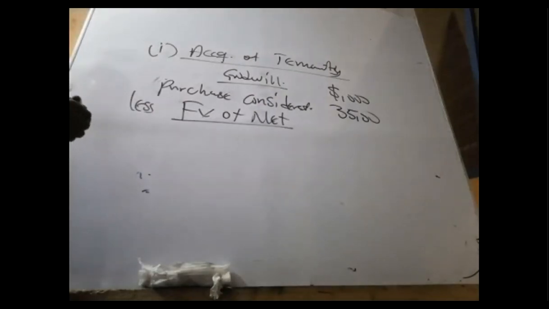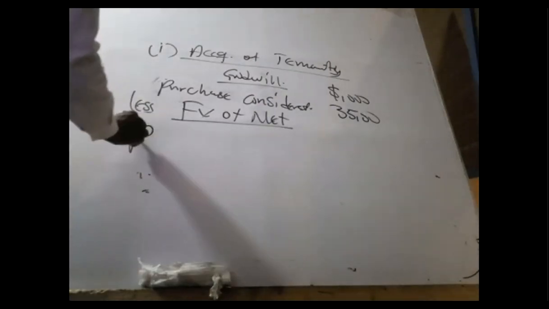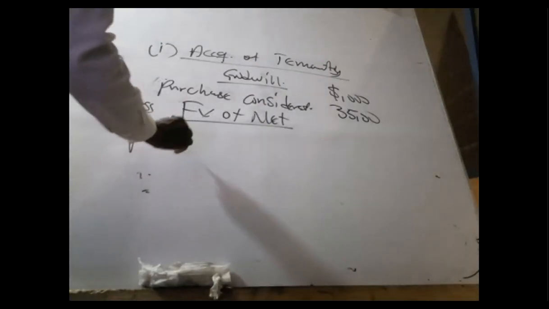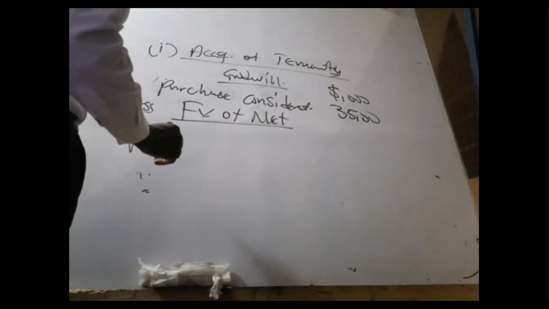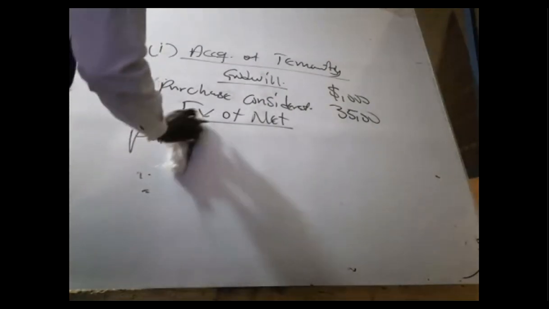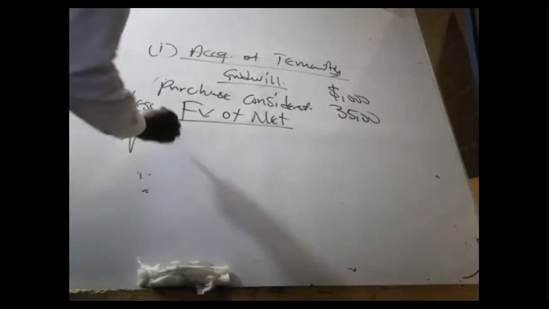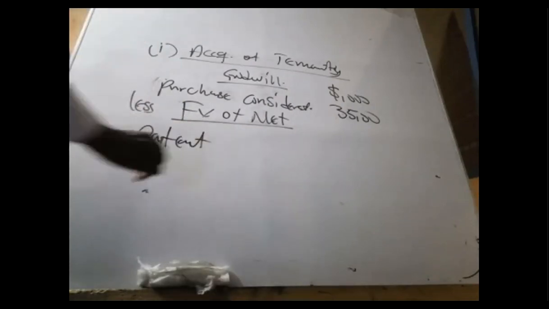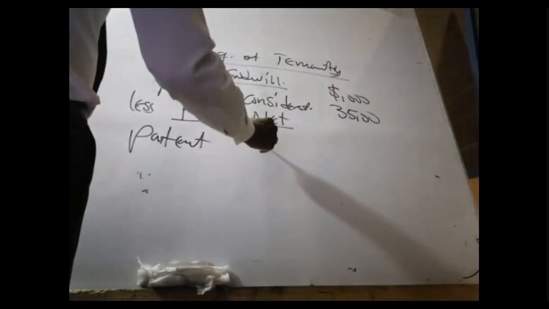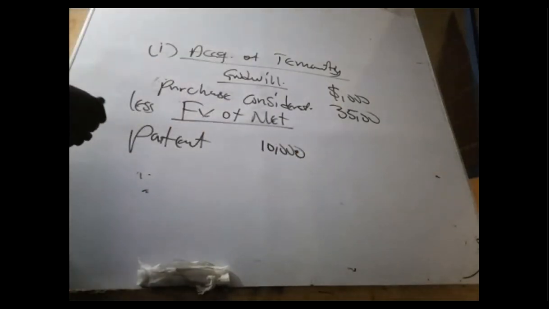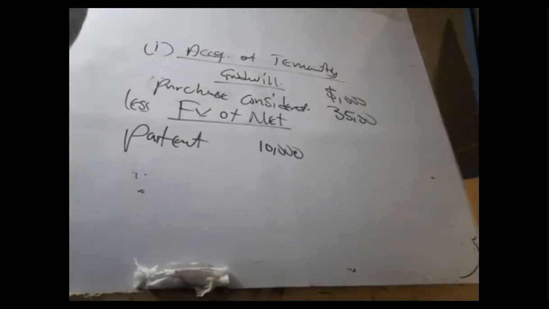So list all the net assets. Start from the patent, which happened to be $10,000. I put 3 zeros on top again.